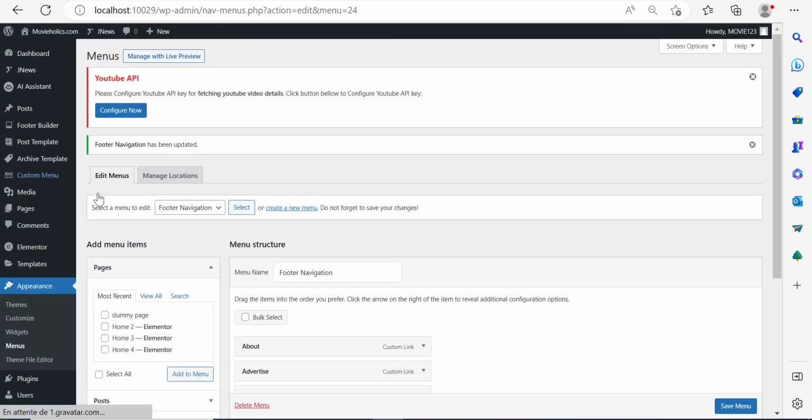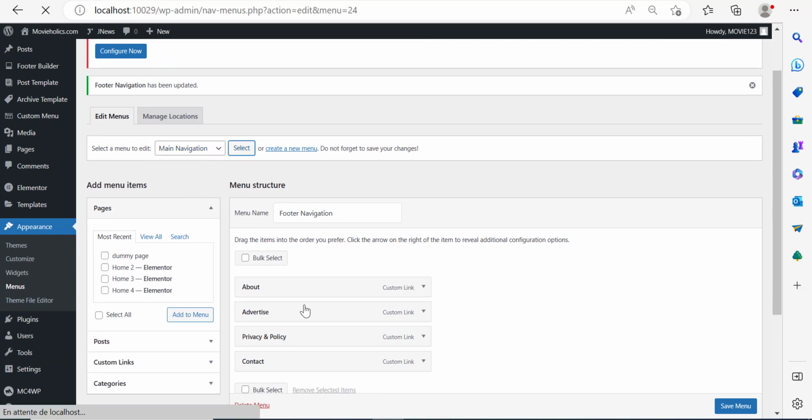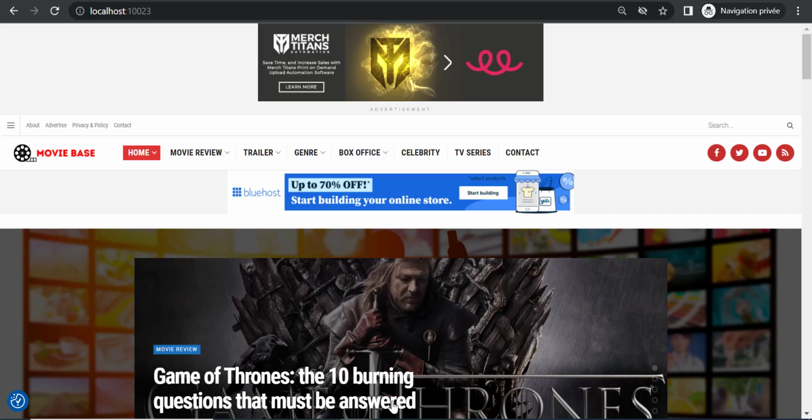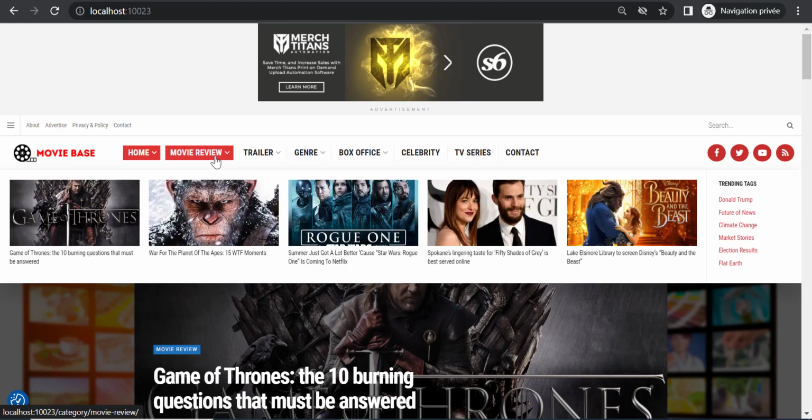I'm going to close this page and let me take you to the main navigation just to show you how it is composed, or what it is composed of. I'm going to select the main navigation, and let me take you to the dummy website that we've built. For instance, if I hover over the movie review category, you can see that we have some blogs and we have some trending tags. The reason why you see these blogs over here of all other ones is because these blogs are categorized under the movie review category, or they are children of the movie review category.